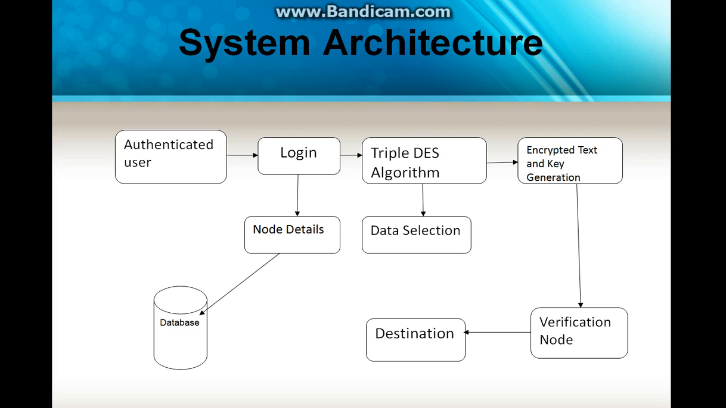Then we apply the triple DES algorithm. In this, it selects the data, applies the triple DES algorithm, then encrypts the text and goes for key generation. Lastly it goes for the verification node, and sends the encrypted text to the destination. At the destination, they receive the signature key from the mail, and then they can give the security key to the particular encrypted text and decrypt the text.